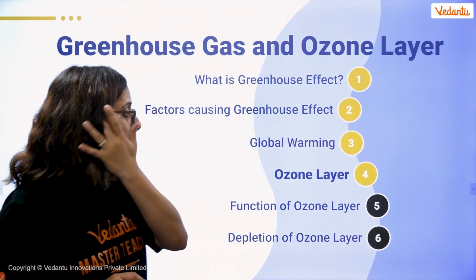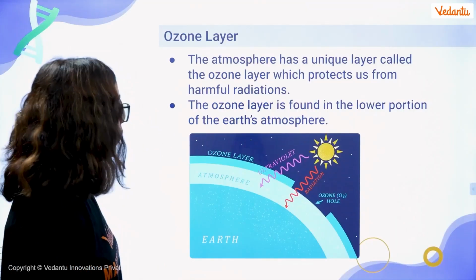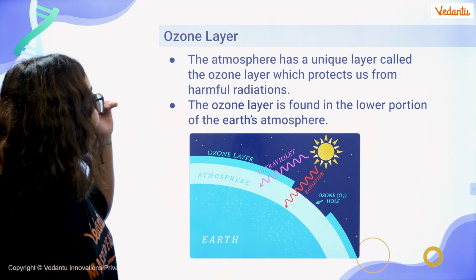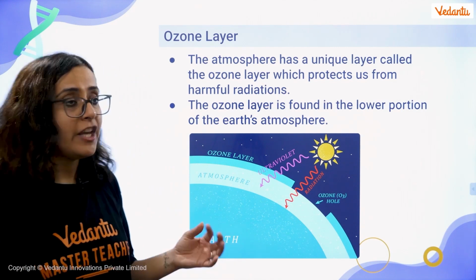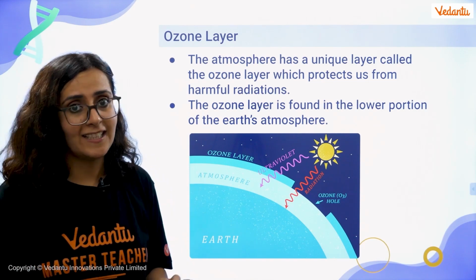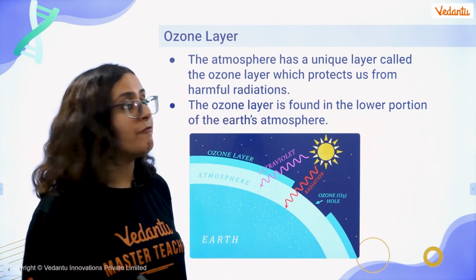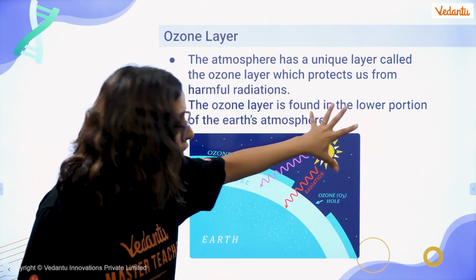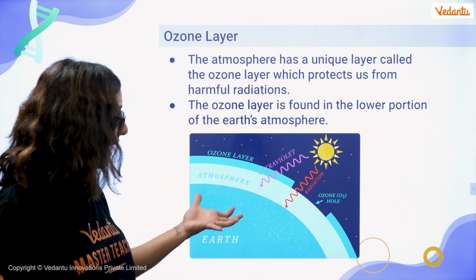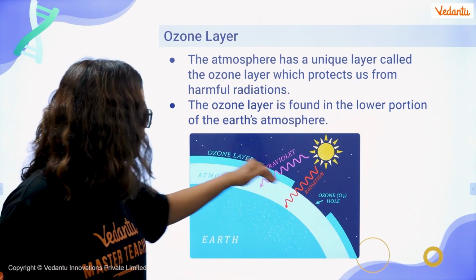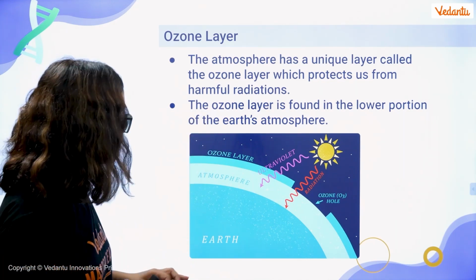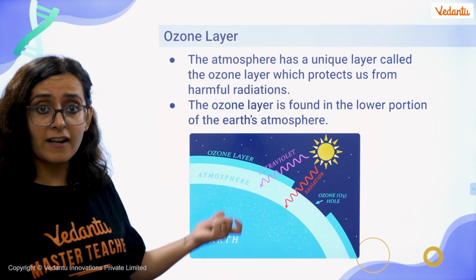Let's move ahead to the next part, which is the ozone layer. Now, in that layer of atmosphere that we have around this planet, inside the stratosphere area, you have a unique layer made up of ozone gas, right? And it protects us from harmful radiations. From the sun, all the UV rays which are entering our atmosphere and reaching us, the ozone layer is going to protect us from those harmful rays, right? So yes, a very important function that it performs.